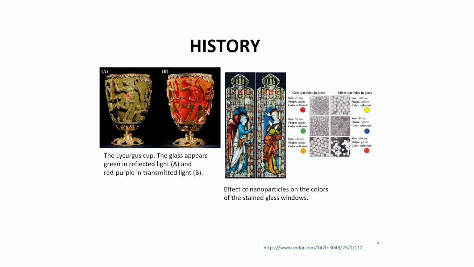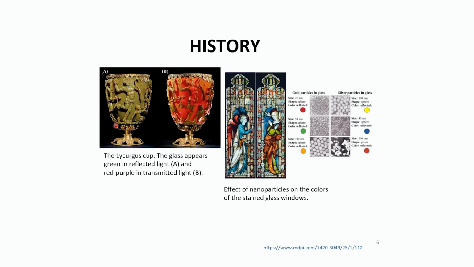This is a glass cup, and the nanoparticles present in it scatter light differently due to dichroism, and you see different colors depending on the light source, whether the light is coming from inside and being transmitted, or the light is being reflected off from the surface. So it depends on the light coming on it. This is a very clear picture. You can see King Lycurgus ensnared by vines.